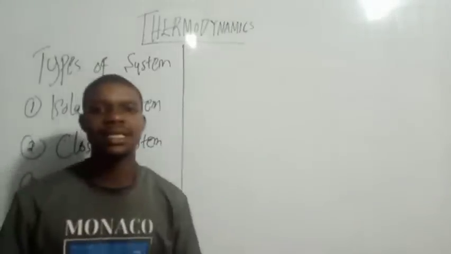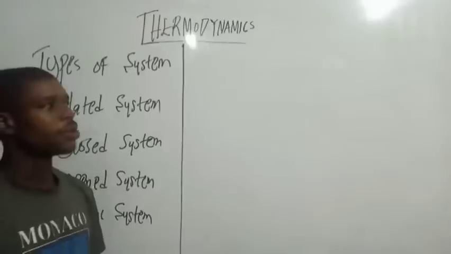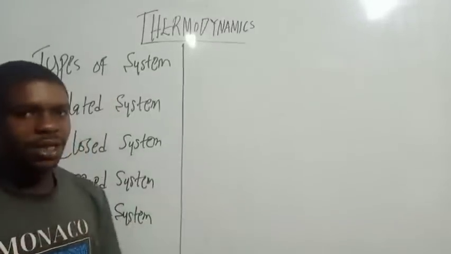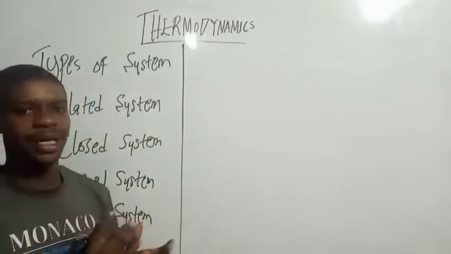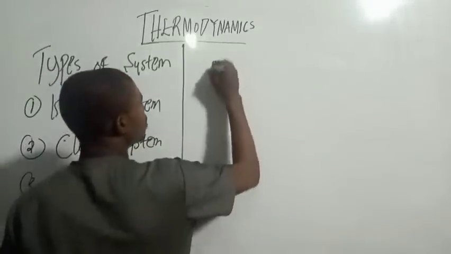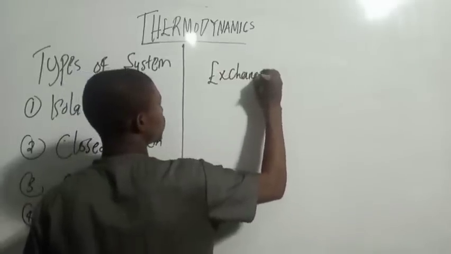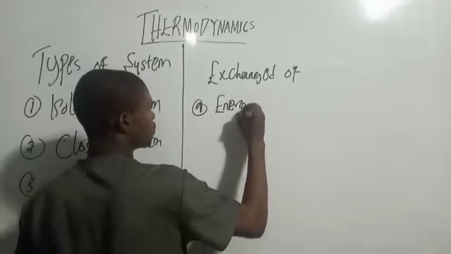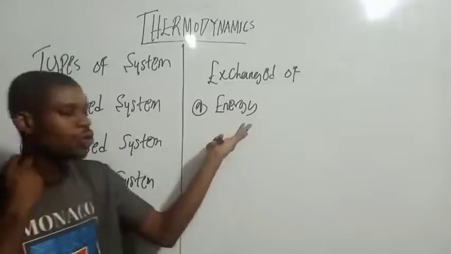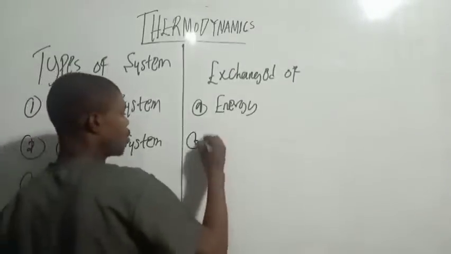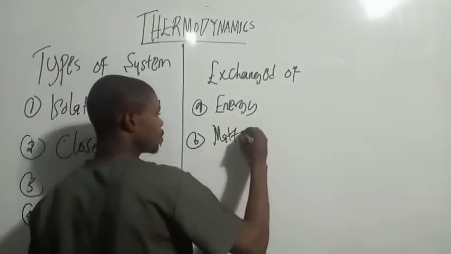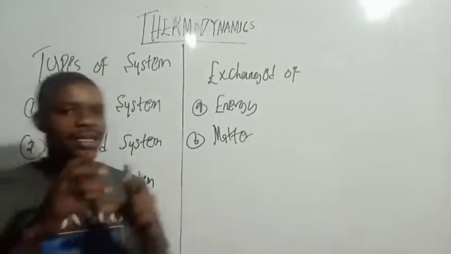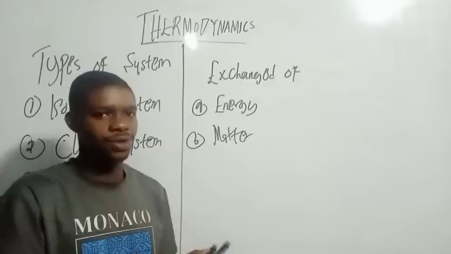Now, before we move on, we talk about thermodynamics and the system. There are two things that will happen to the system. Now that we talk about thermodynamics here, there's always an exchange of energy. It can also be heat. Number two, matter. Do you get that? Remember, I told you that the system is part of the universe under thermodynamic study.